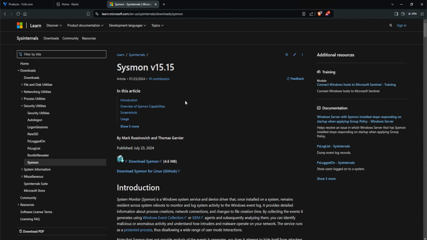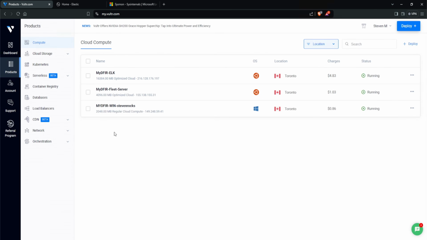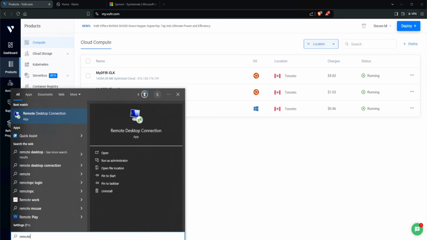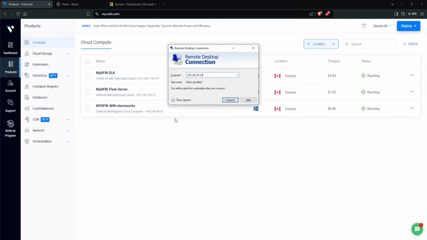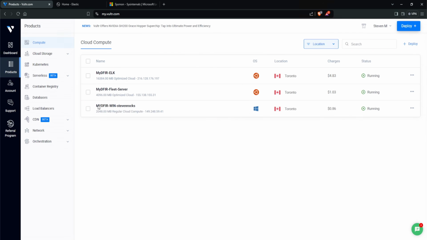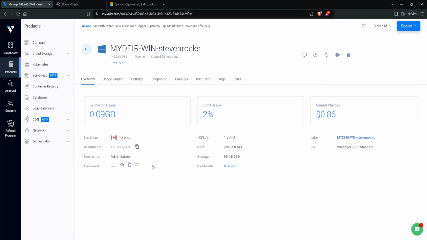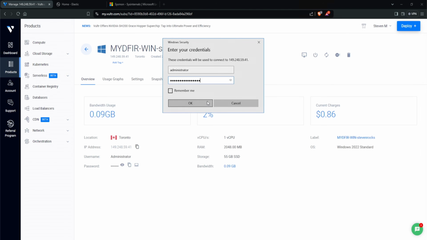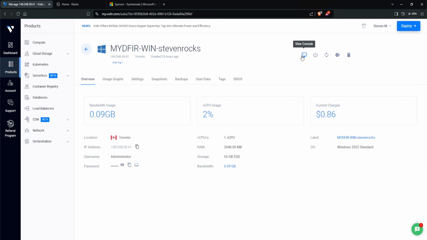Because we are installing this on our Windows machine, I am going to go over to Vultr, and I'll take a look at my Windows Server public IP address, which is 149.248.59.41. And yours is going to be different. Essentially, what I'll be doing is connecting to my server via remote desktop. So I'll paste in the IP address there and type in administrator for the username. As for the password, let's take a look here. Copy that and paste it in. Now, you can always work within the console itself, but my preference is using RDP.